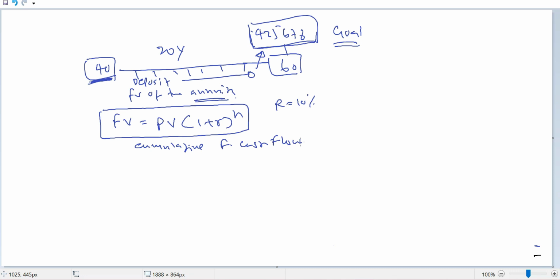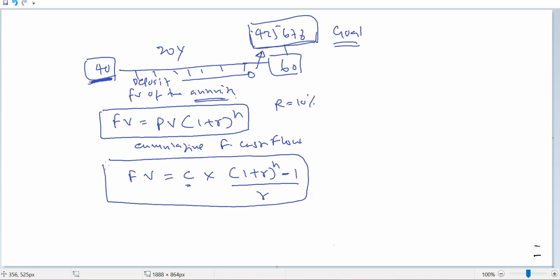So what is that formula? Future value is equal to cash flows times, C means the cash flow, times open bracket 1 plus r to the power n minus 1 divided by r. This is going to be the formula to calculate the future value of an ordinary annuity.